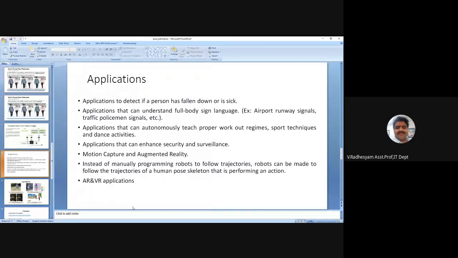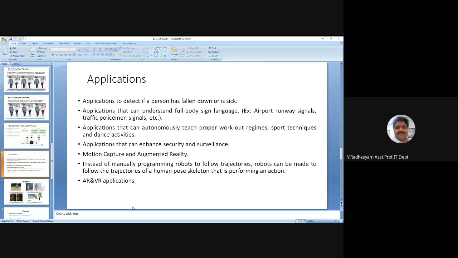We are able to identify the pose of a human, which can be reflected in several applications. Whether the person has fallen down or is sick, that means we can monitor elderly people's gestures based on this principle.